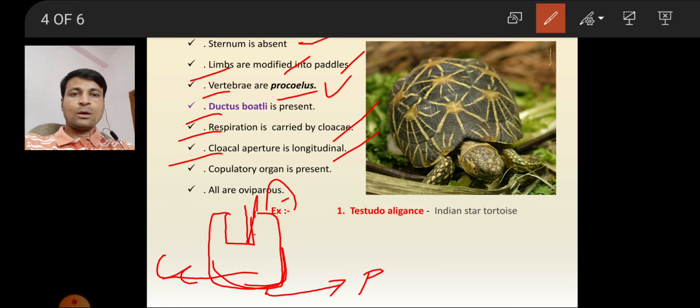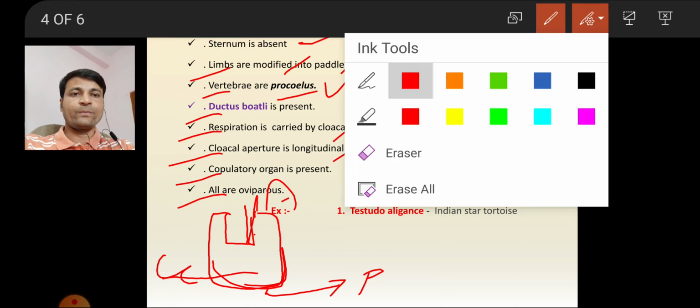Next, a copulatory organ is present, obviously. Next, all are oviparous. Oviparous means what? They lay eggs. Egg laying animals are called oviparous. Okay, these are some general characters of chelonians. Now we will see their examples.